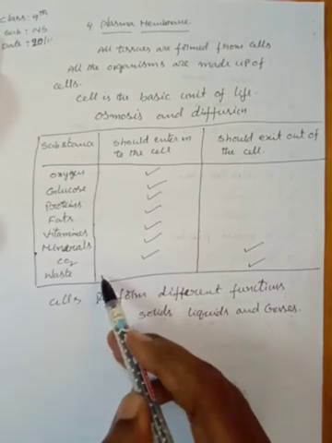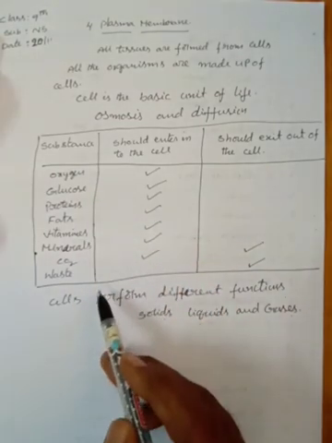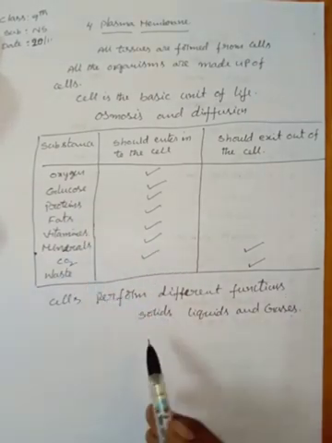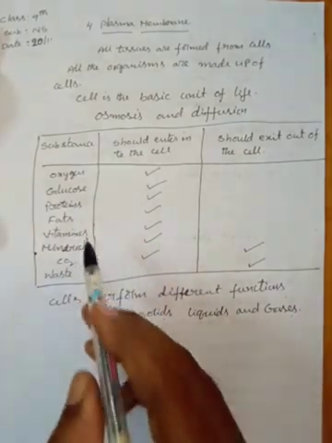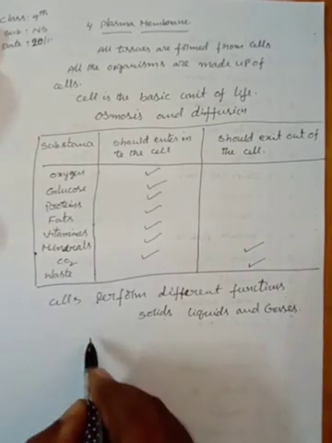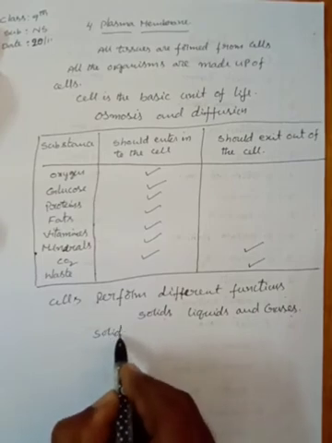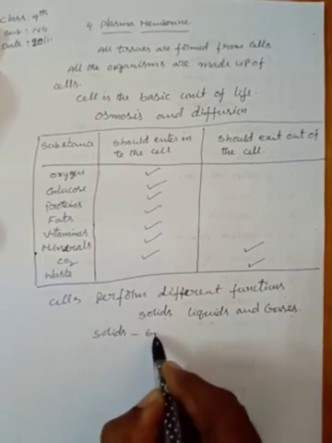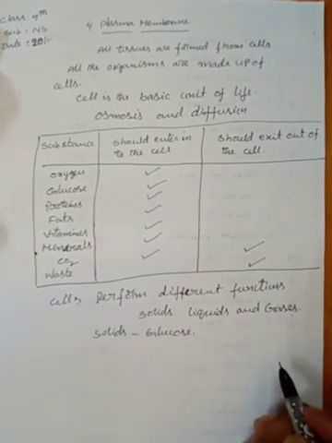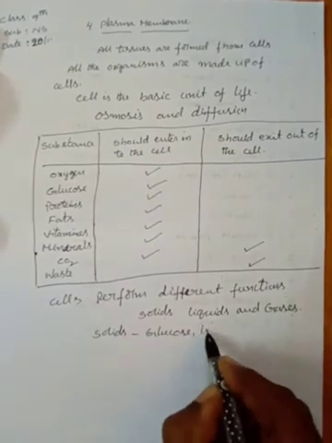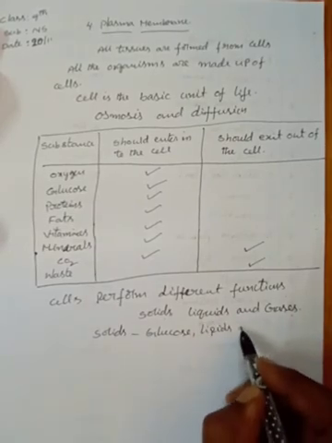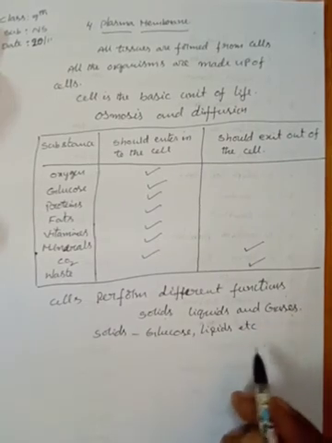According to the above table, among these substances, some are solids, some are liquids, some are gases. Okay, children. So, what are the examples of solids? Glucose, lipids, etc.